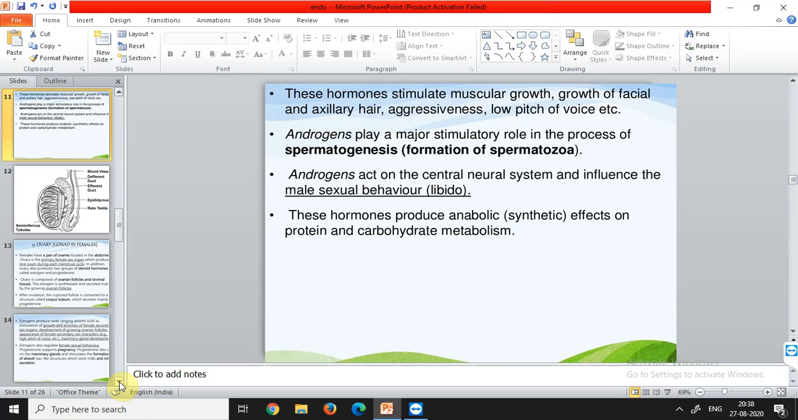Androgens act on the central neural system and influence the male sex behavior. These hormones, the testosterone, produce anabolic, that is the synthetic effects on the protein and carbohydrate metabolism. So they also carry out the metabolism of carbohydrates and proteins in our body, and that's why they also provide energy in some or the other form.